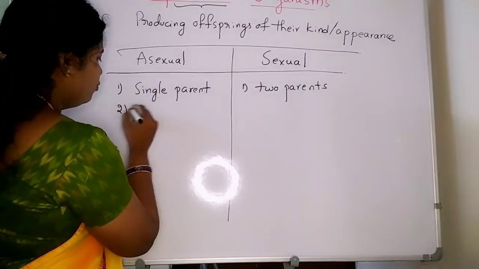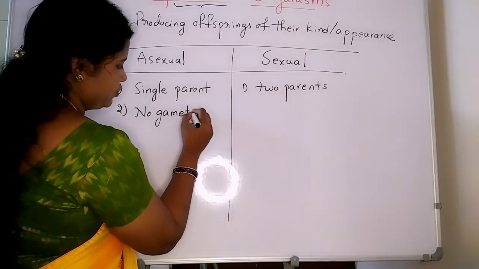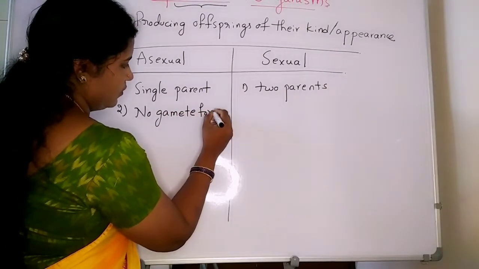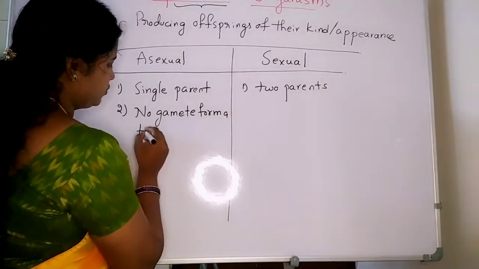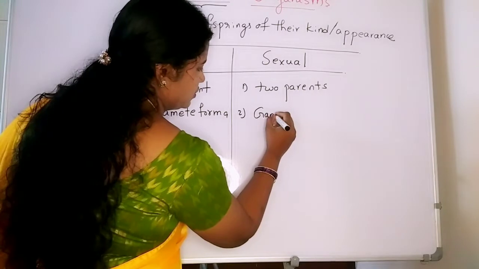Then in asexual reproduction there is no gamete formation, but in sexual reproduction gamete formation takes place.